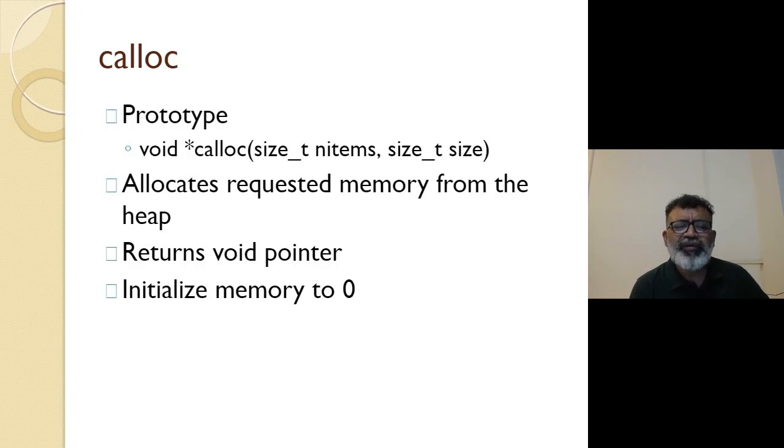You don't wish garbage in that. So people call calloc. As far as malloc is concerned, there are ways to allocate that memory to 0. There is one function. I will explain it tomorrow if it is possible.